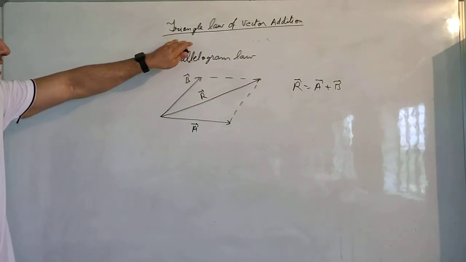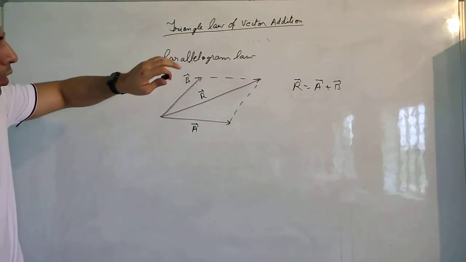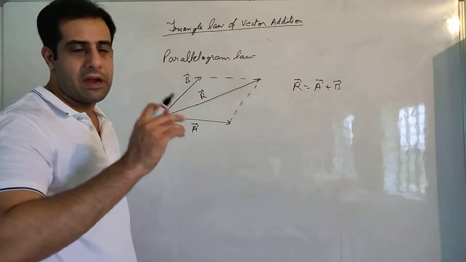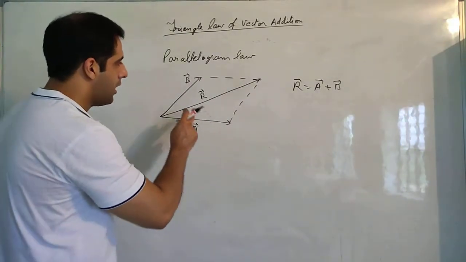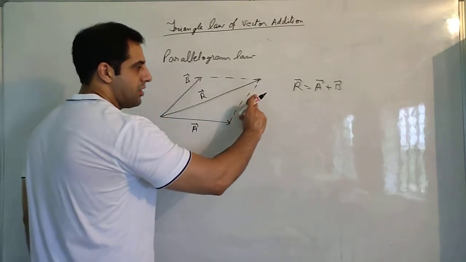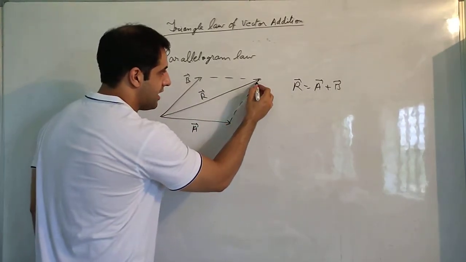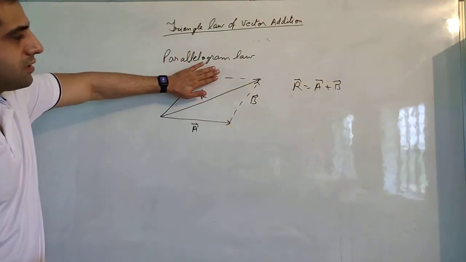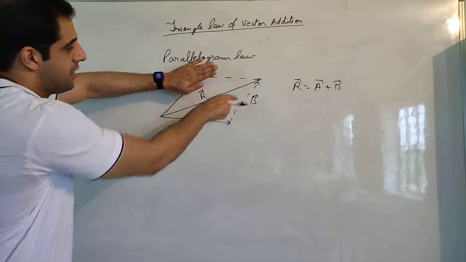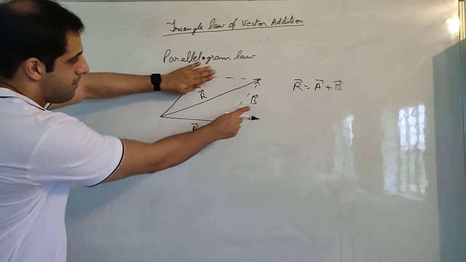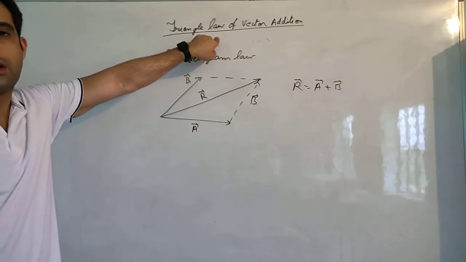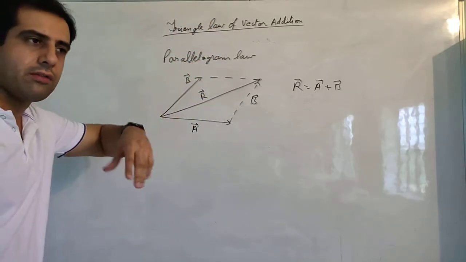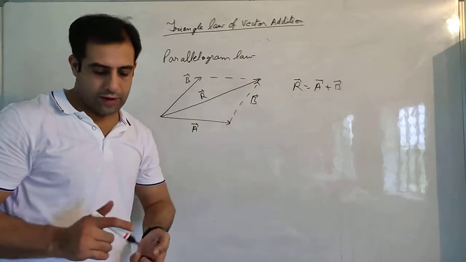Again you can see here, this triangle law is already in the parallelogram law. We know in maths we have studied, in the parallelogram the opposite sides are equal. So if this is B, then this side should be B also. So I can say that this is also vector B. Now if you ignore this, then this is a triangle. It is the same diagram A, B and R that we formed in the triangle law of vector addition. So that is what I was saying, that parallelogram law is another way of defining triangle law of vector addition.